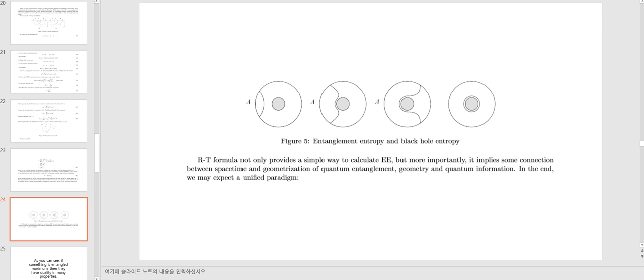The RT formula not only provides a simple way to calculate entanglement entropy, but more importantly, it implies some connection between space-time and geometrization of quantum entanglement, geometry and quantum information. In the end, we may expect a unified paradigm.